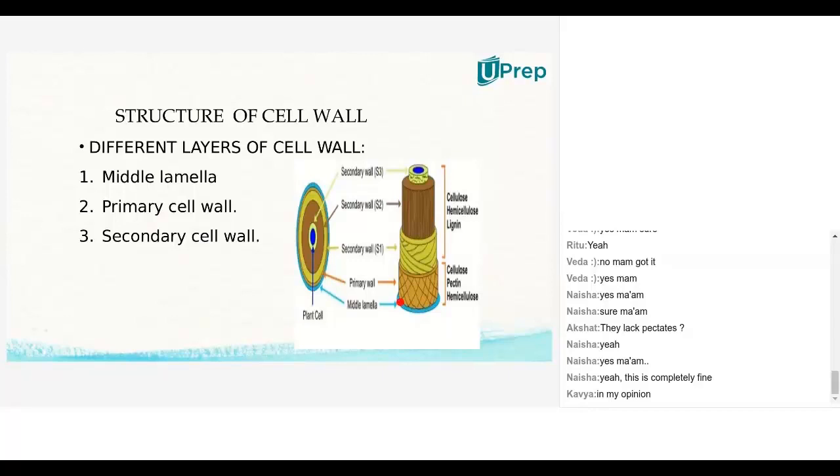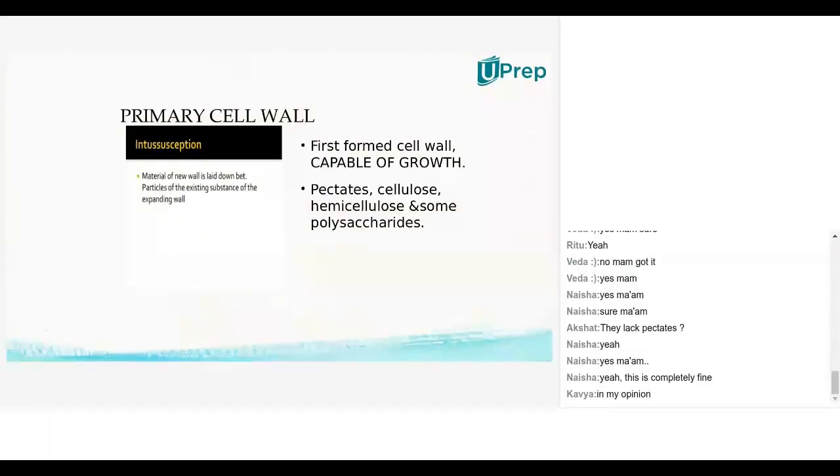If you take this blue color one as the middle lamellum, inside the middle lamellum we will have the primary cell wall. This part. Now, coming to the primary cell wall, the primary cell wall will be developed by a process called intussusception. What does this terminology mean?